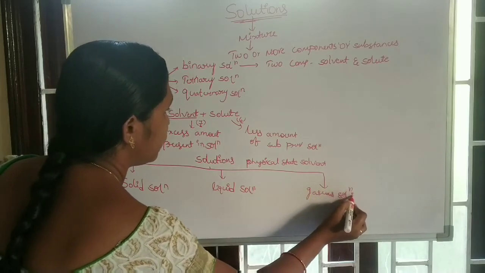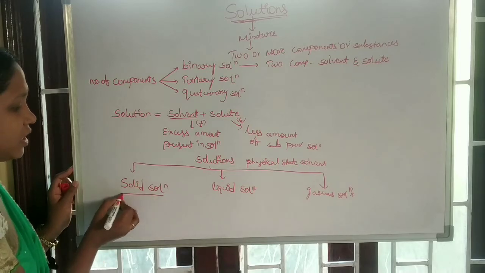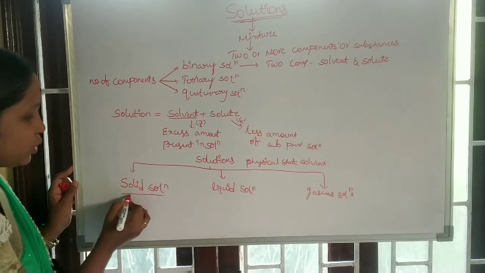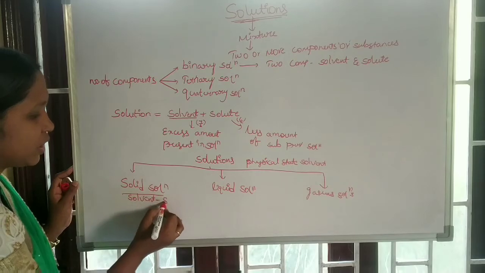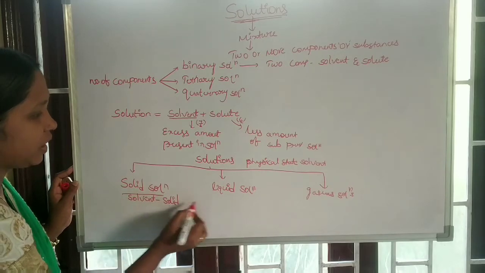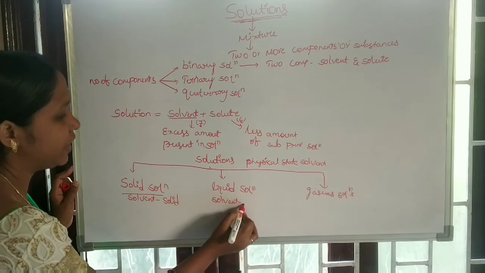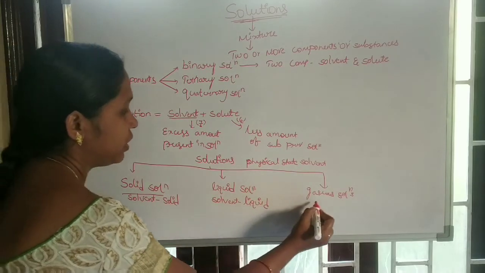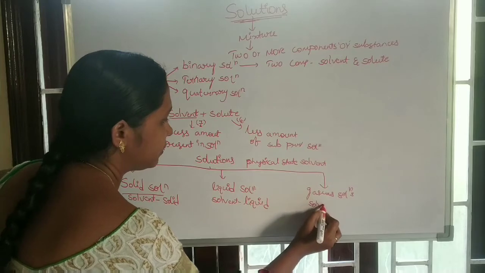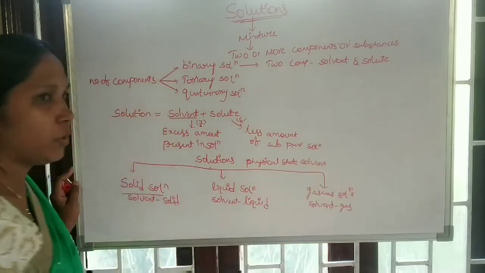In solid solutions, the solvent is solid. In liquid solutions, the solvent is liquid. In gaseous solutions, the solvent is gas. Okay.